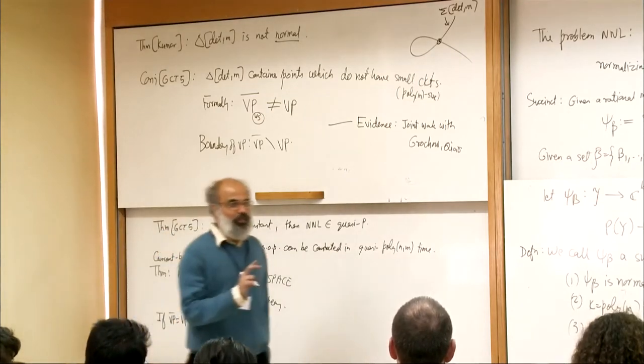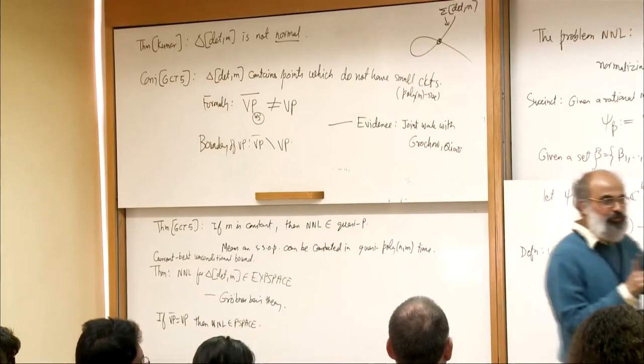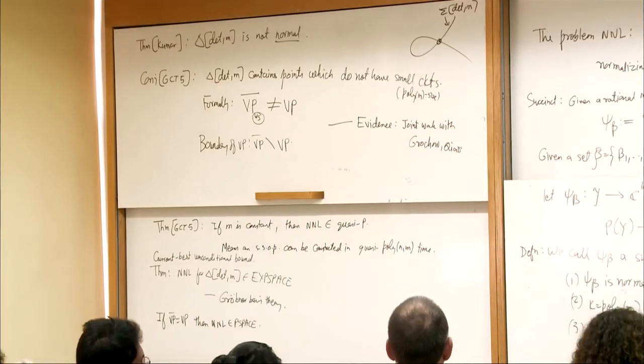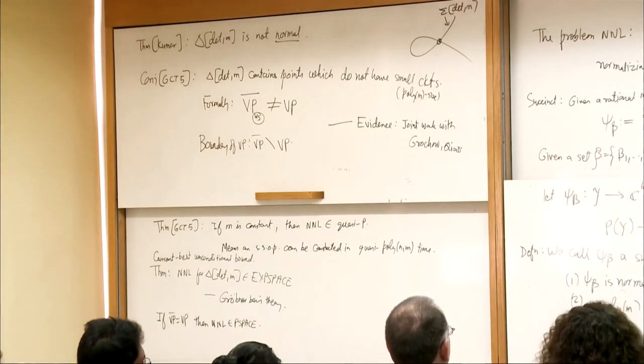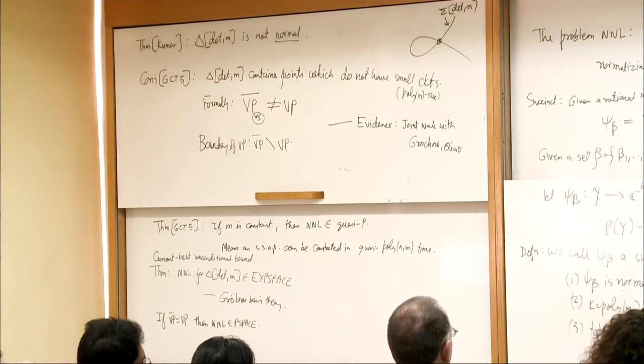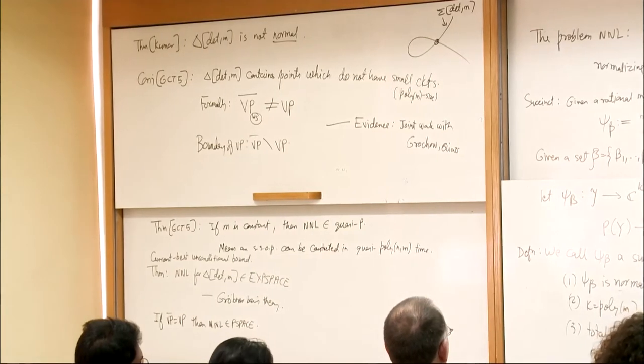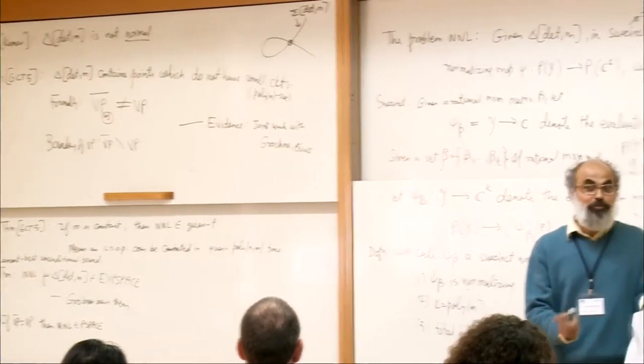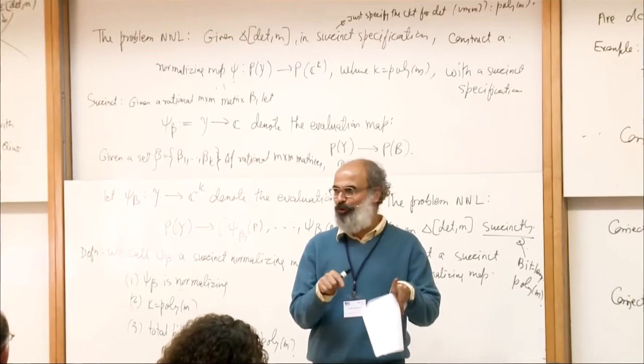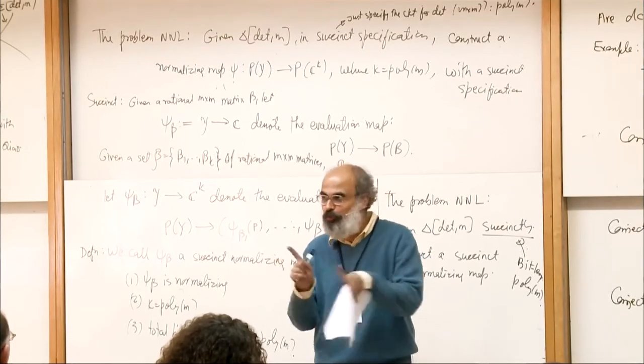Okay. So the point is, what is standing in the way? That Vp bar is not equal to Vp. So regardless of whether Vp bar is equal to Vp, getting NNL from X space to P space is a problem, because if Vp bar is not equal to Vp, then that is the problem. And if Vp bar is equal to Vp, you have to prove it. Okay, so you are not going to get it from X space to P space without proving Vp bar equal to Vp.